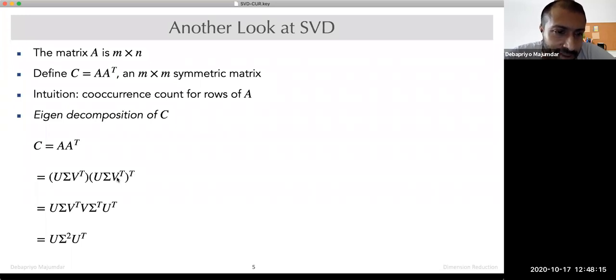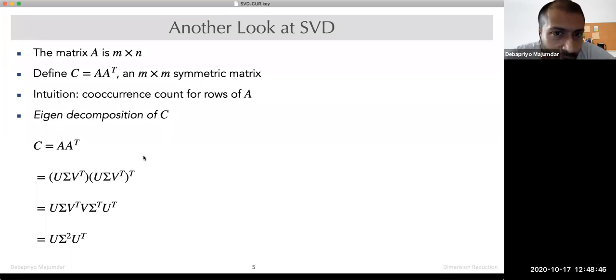V is orthogonal, so this becomes U sigma V transpose V sigma transpose U transpose. V transpose V is the identity matrix. Sigma is a diagonal matrix, so sigma sigma transpose is simply sigma square, where each diagonal entry is squared, and it becomes U sigma square U transpose. So this is the eigen decomposition of C.